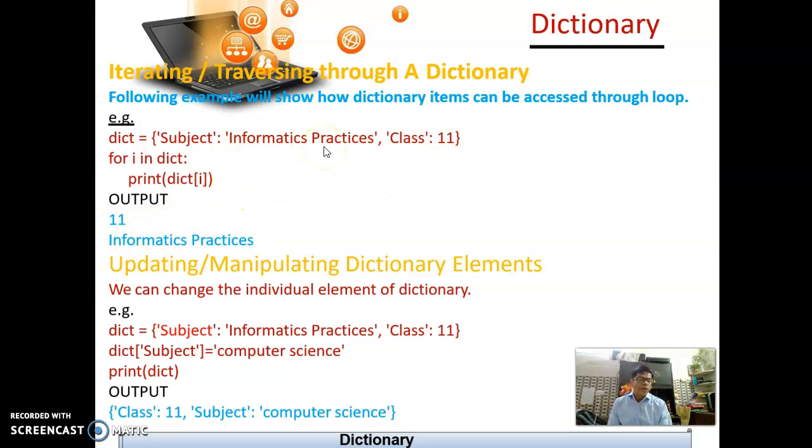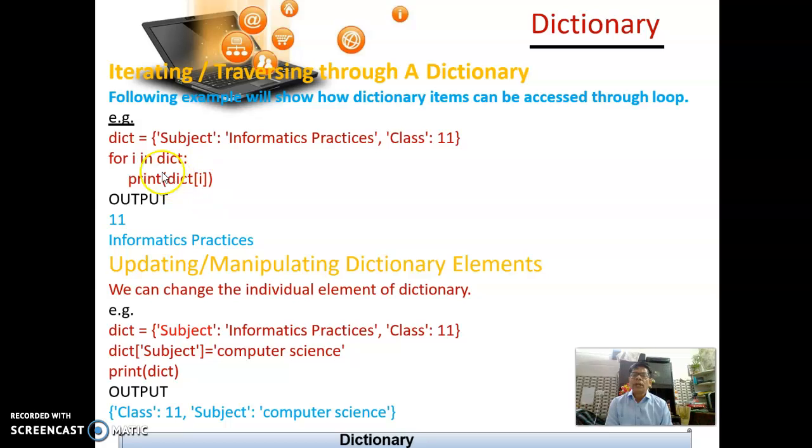Order you cannot predict, because a dictionary is an unordered collection. That's why you cannot predict the order. But this loop will execute two times, because two elements are there.